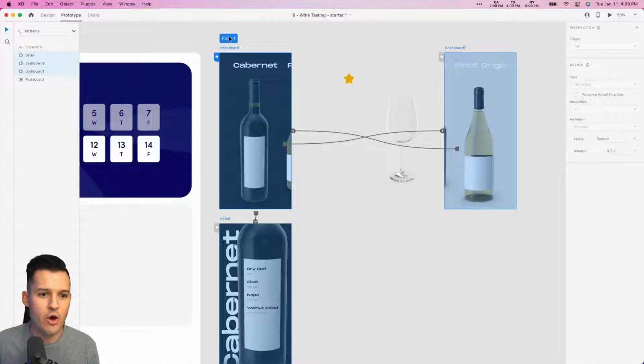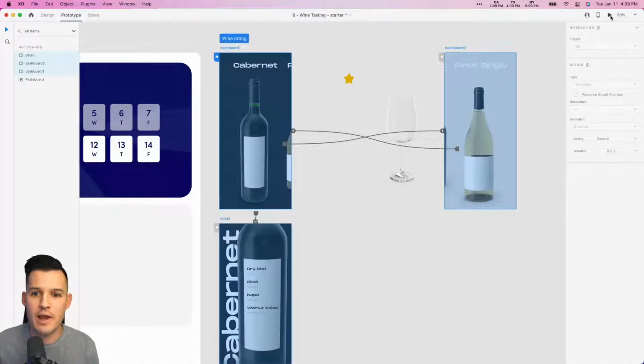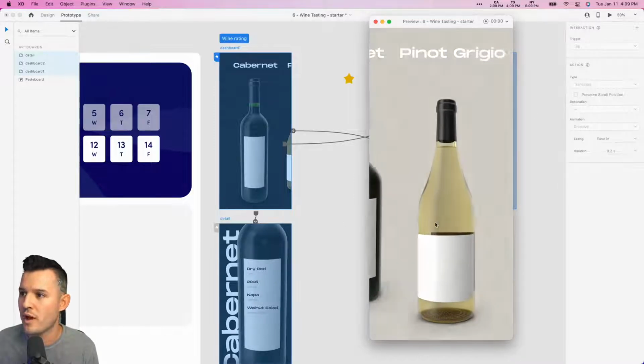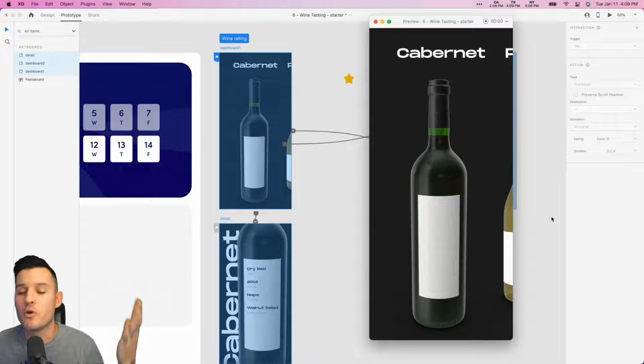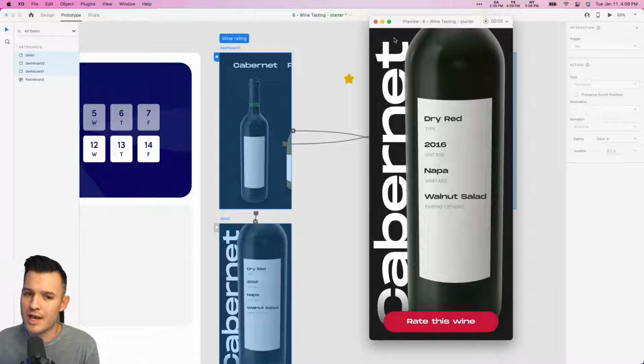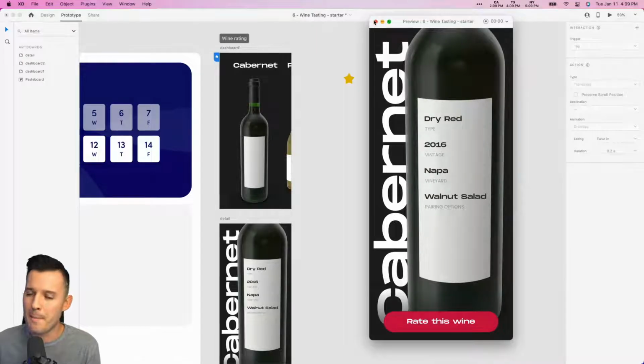Let's try that. Let's hit the home there and call this our wine rating flow and press play and see what happens here. Okay, we can drag back and forth between the wines. And again, you can imagine having multiple of these depending on how many wines the winery has. But when we click, ooh, it's kind of nice. Can we go back real quick and see it one more time? Click, boom. Okay, imagine using this app. Wouldn't you be impressed?